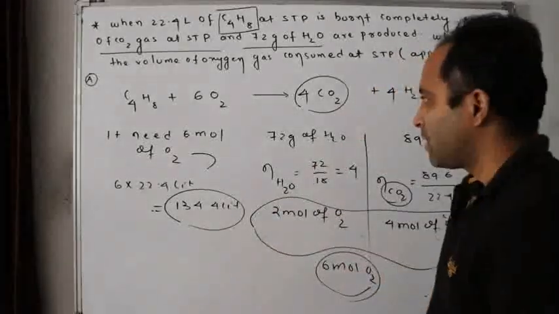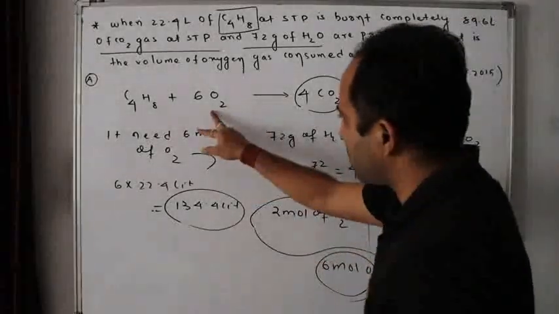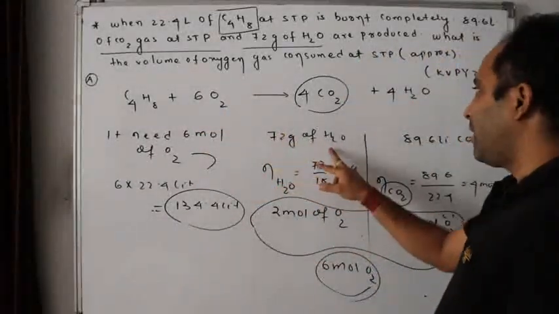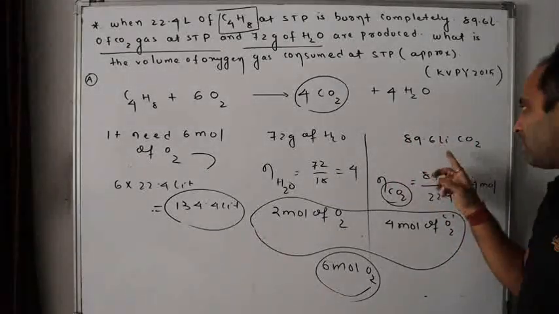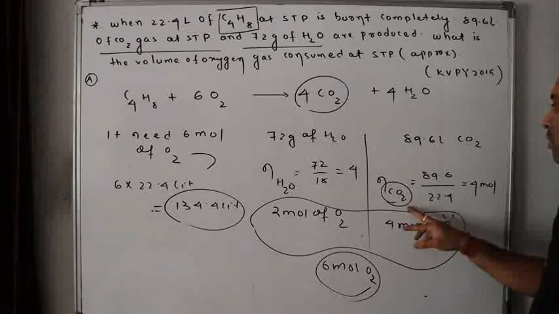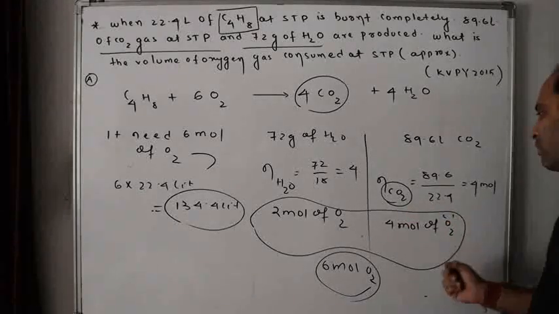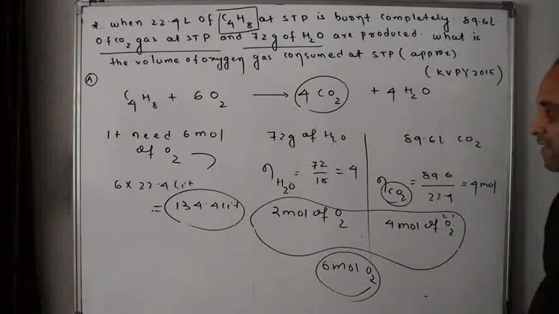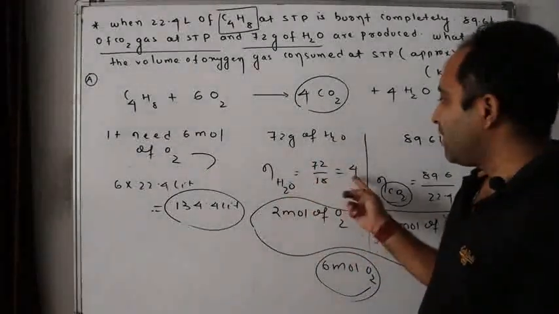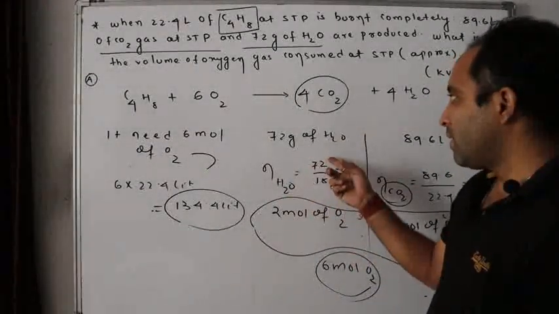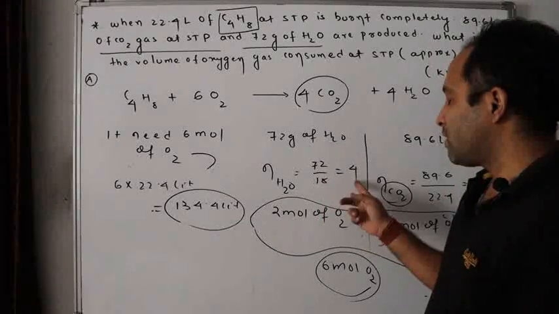Very simply listen to what I am saying. How much oxygen is required to produce 72 grams of water and 89.6 liters of carbon dioxide? 89.6 liters means how many moles? 4 moles. 4 moles means 4 moles of O2 is present inside this. Now 72 grams of water, how many moles? 72 by 18. How 72 by 18? 72 is the mass given, this is the molar mass, it is 4 moles.